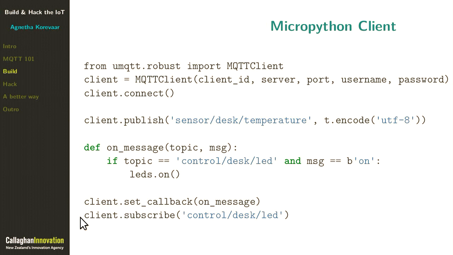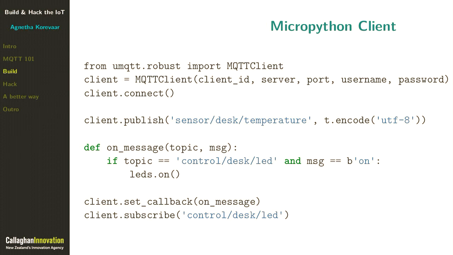The other thing we can do is subscribe. So my modules that have lights on them have subscribed to that control message that you see down there. I've also set a callback so that whenever we get a message, we check the topic. If that matches and the message says on, we turn the lights on, and you can add more to your heart's content.